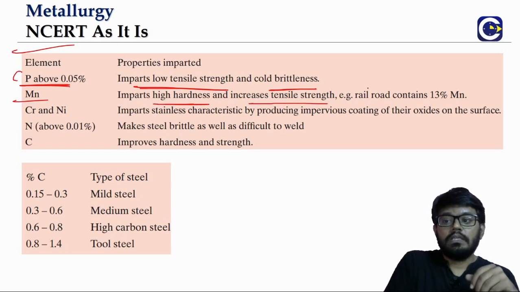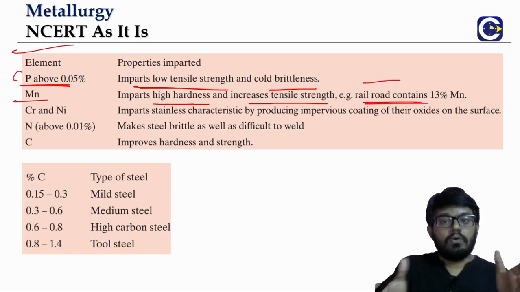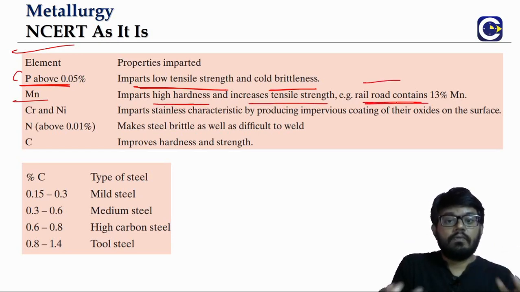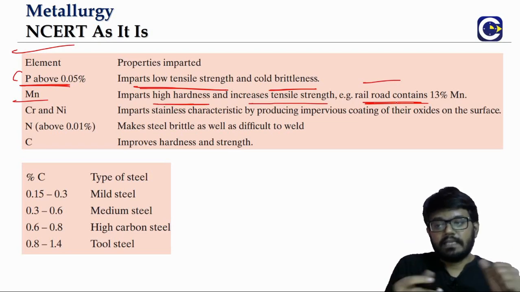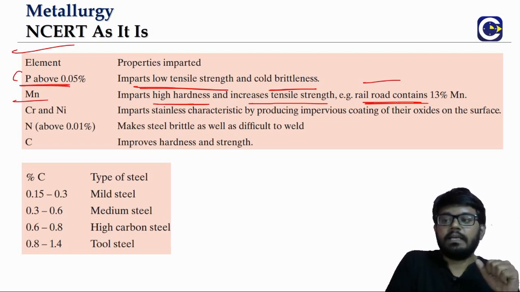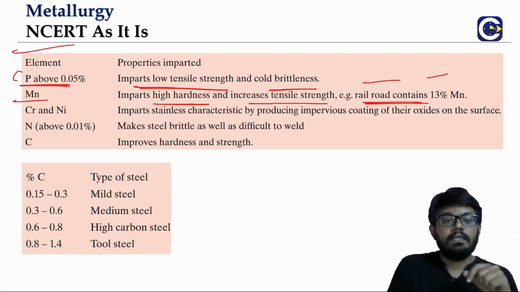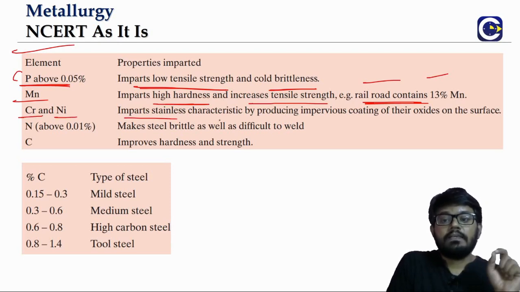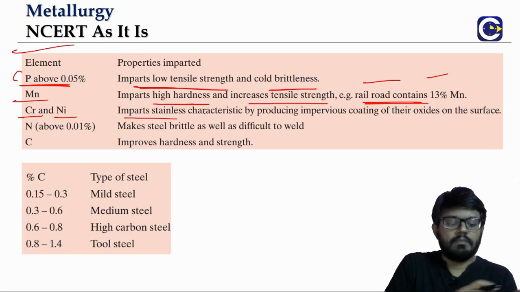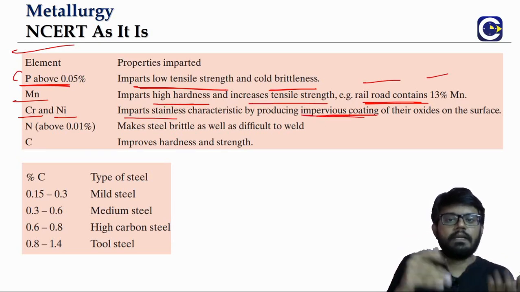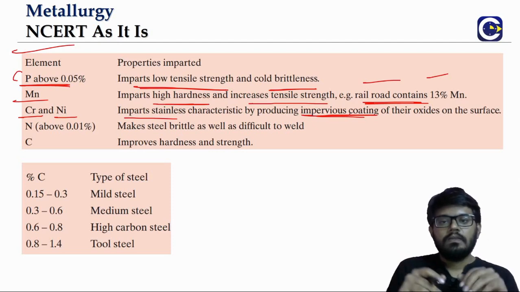Like the railroad, which requires very high tensile strength, and typically it contains 13% manganese. Then chromium or nickel imparts stainless characteristics, meaning what? It will produce an impervious coating. The coating cannot be penetrated. So that is what chromium or nickel will do.